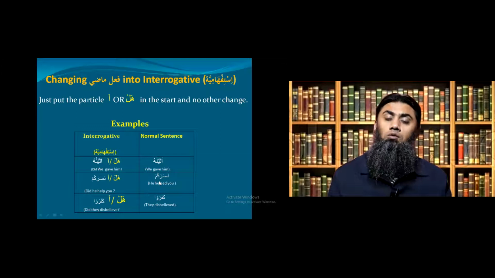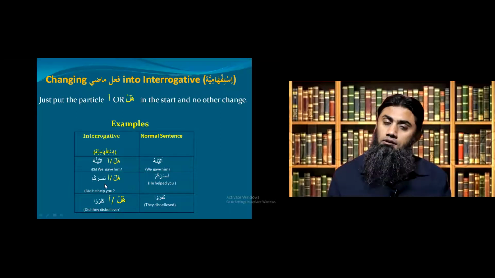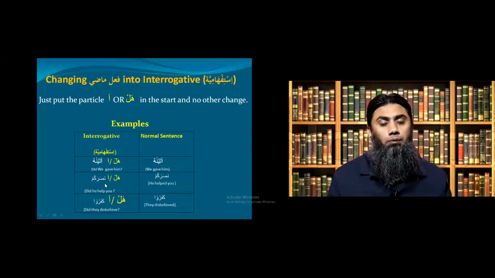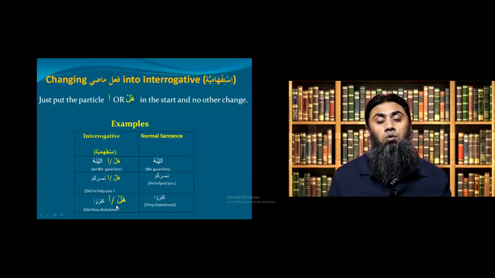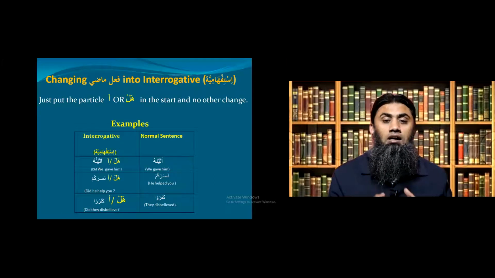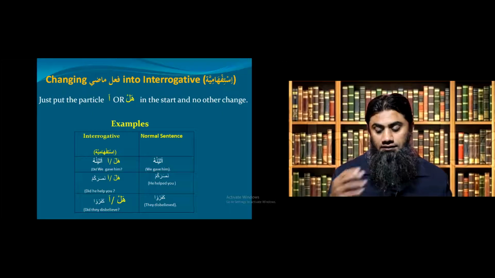Okay. Nasarakum, he helped you. Hal nasarakum, did he help you? Or anasarakum, did he help you? Okay. Kafaru, they disbelieved. Hal kafaru or akafaru, did they disbelieve? Okay. So this is how, by putting hal or in the beginning, you can make your sentence of Jumlatul Failiyah of Madi into an interrogative or questioning sentence.